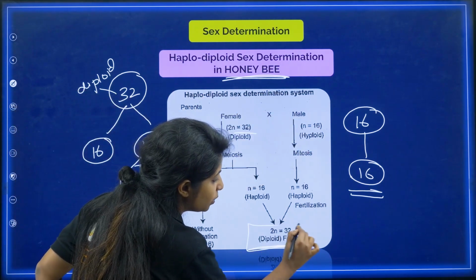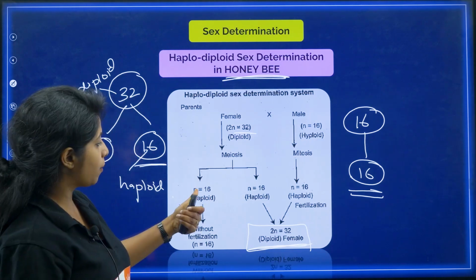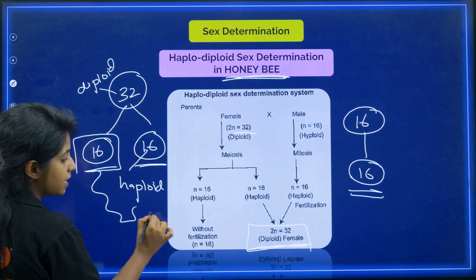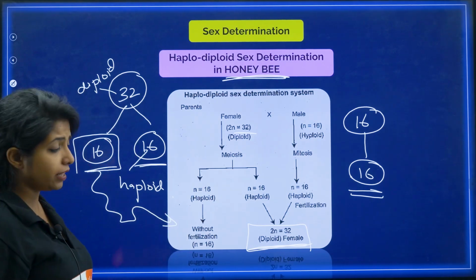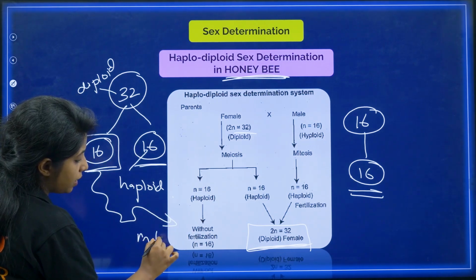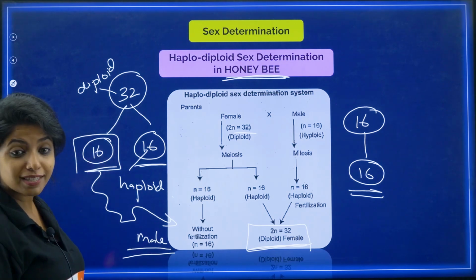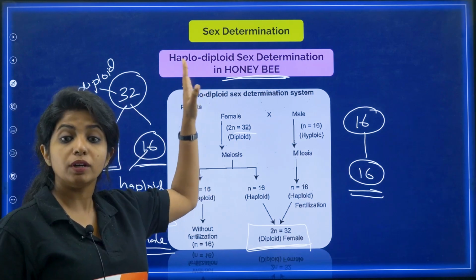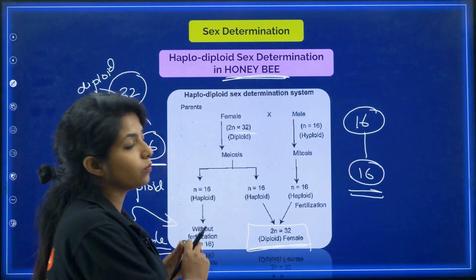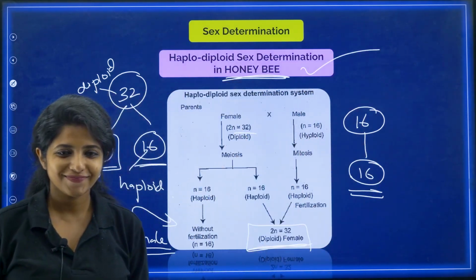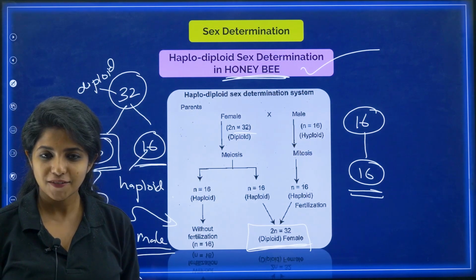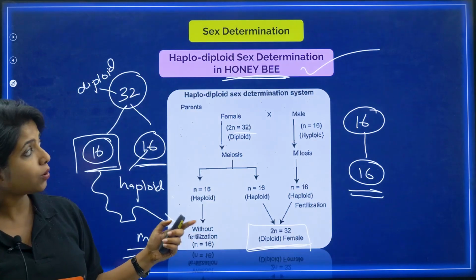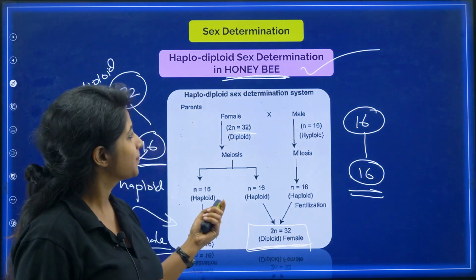So diploid ones are always female. What about the haploid one? Suppose this was not fusing with anything. This unfertilized egg, my dear children, without fertilization, you will now call this as what? A male. So haploid ones, the half ones, will be always male. Diploid ones always female. So this is haplodiploid sex determination, which is uniquely seen in what? Honey bee. Cool? Works? Easy? Fun? Yeah. So we saw these many types of sex determination. All of them are equally important.